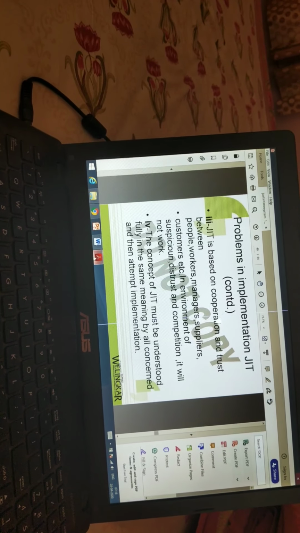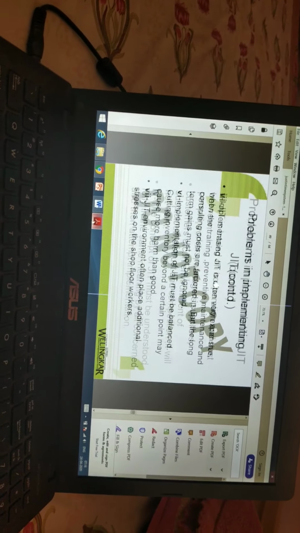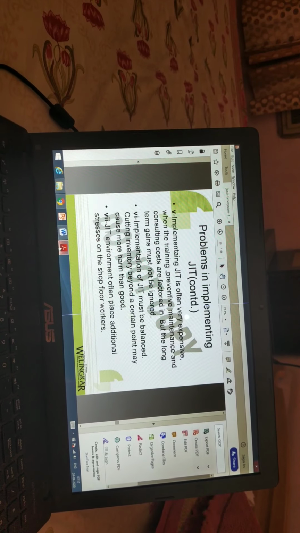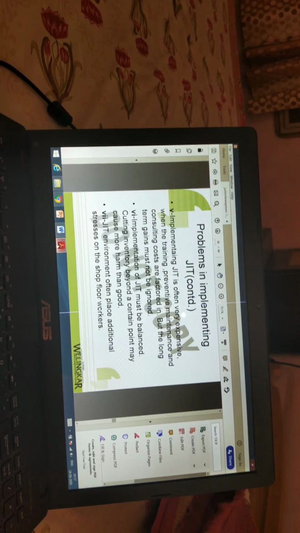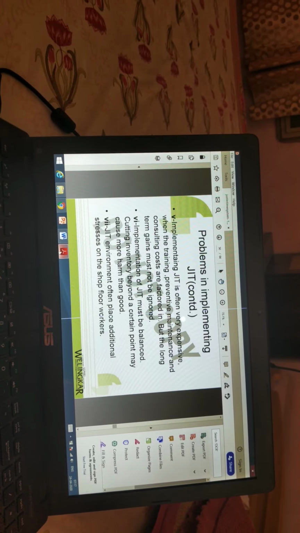Next one is the concept of JIT must be understood fully in the same meaning by all concerned, and then attempt implementation. Implementing JIT is often very expensive when training, preventive maintenance, and consulting costs are factored in, but long-term gains must not be ignored.